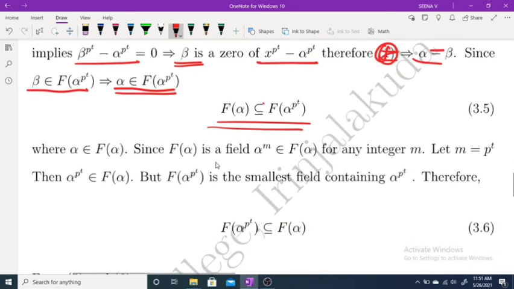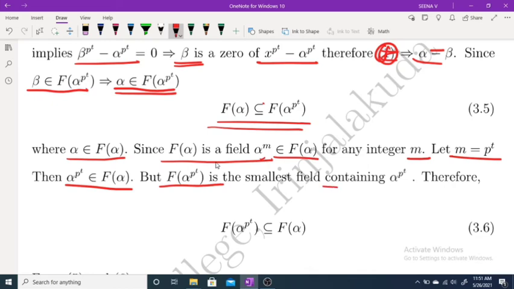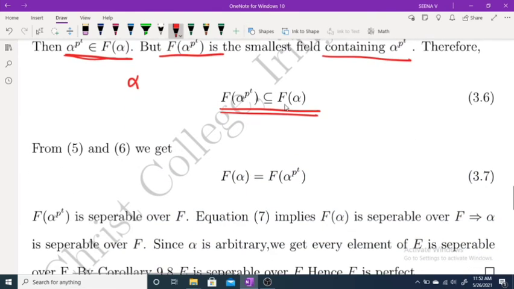Now α belongs to F(α). F(α) is a field, so α^m belongs to F(α) for any integer m. If you take m equal to p^t, then α^{p^t} belongs to F(α). And F(α^{p^t}) is the smallest field containing α^{p^t}. Therefore, F(α^{p^t}) is contained in F(α). From 1 and 2, we get F(α) equals F(α^{p^t}).